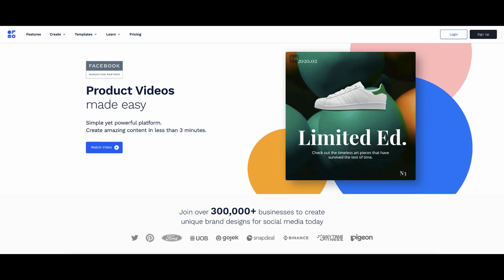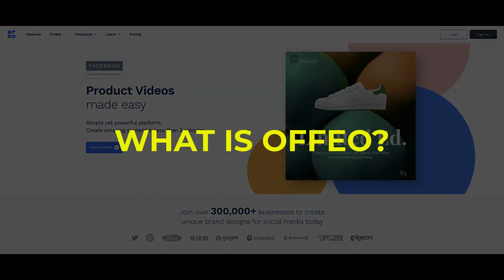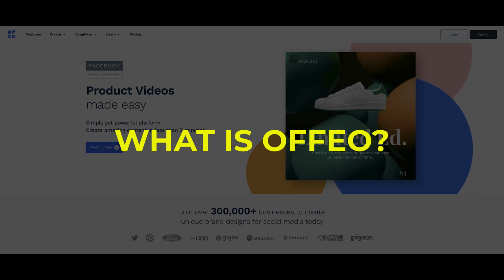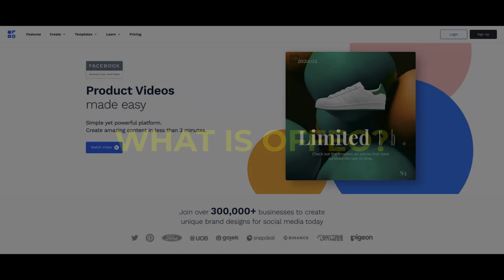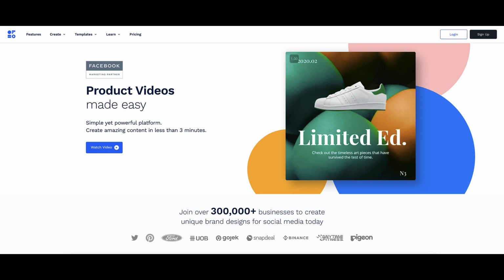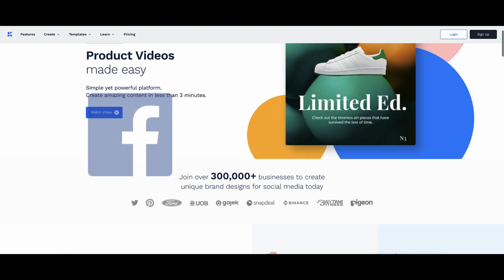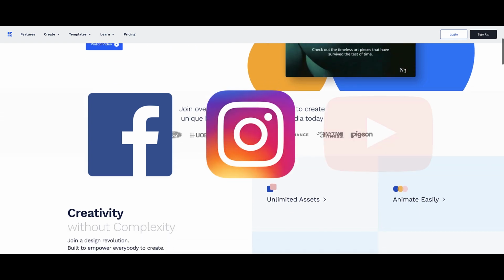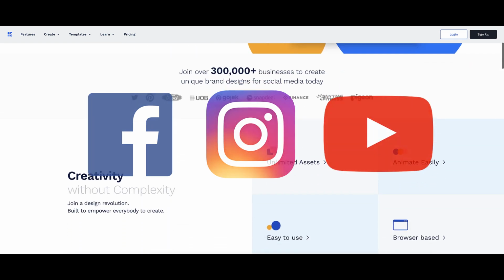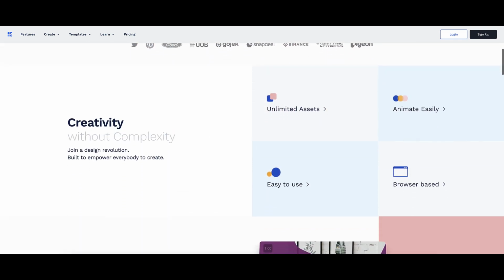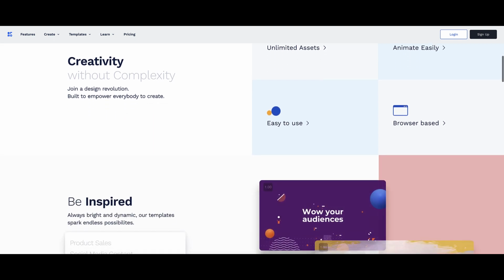All right, so what is OFFEO? Well, OFFEO is a simple yet powerful video editing tool and design software. You can create stunning videos for platforms like Facebook, Instagram, and YouTube, and they've got more options coming your way. You can choose from their extensive library of templates or create your own.